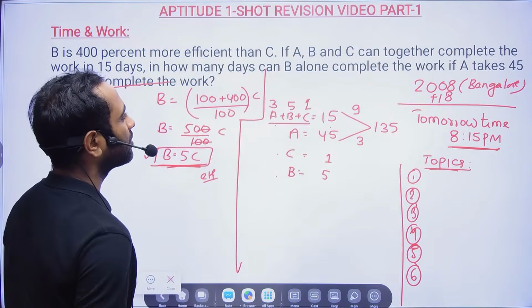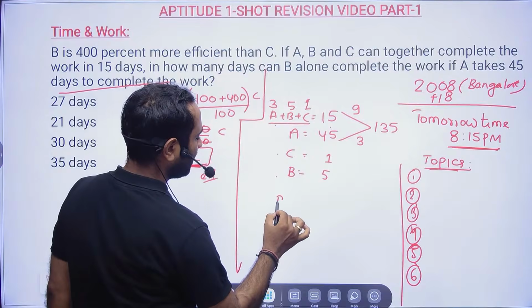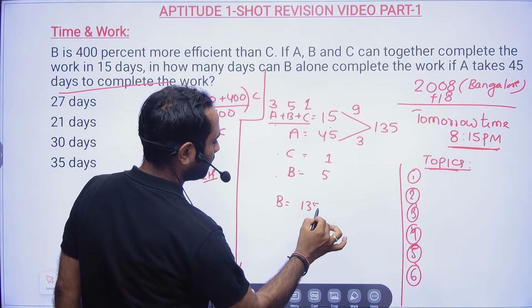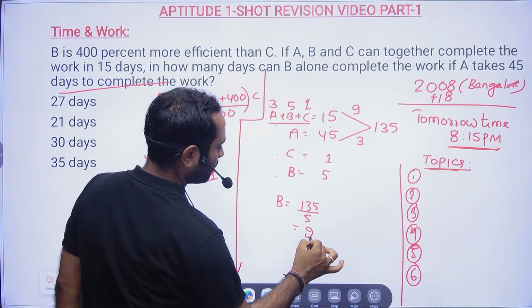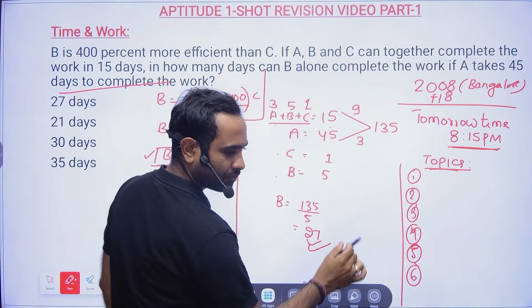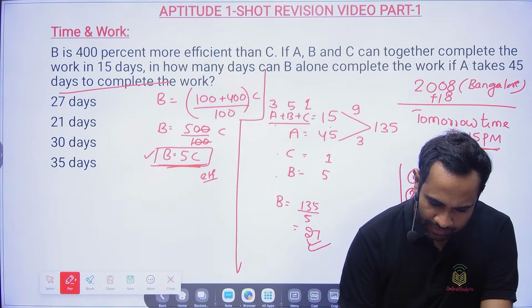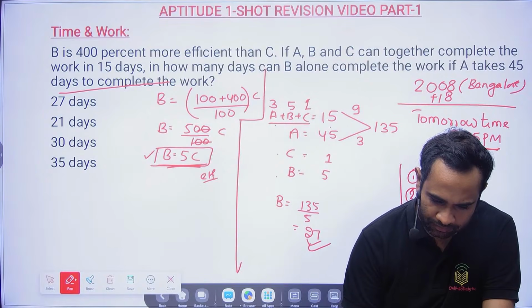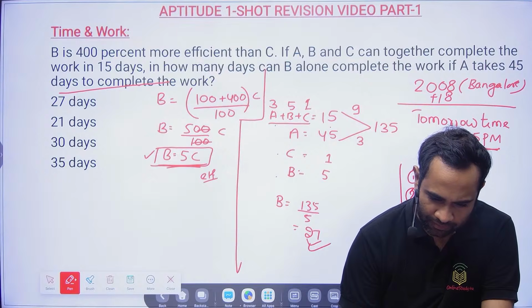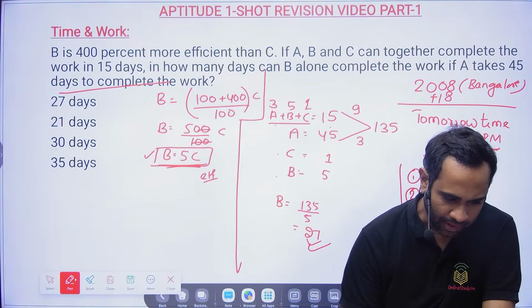So B will be 135 by 5, which is nothing but 27. Is it clear? Is it clear for everyone, guys?